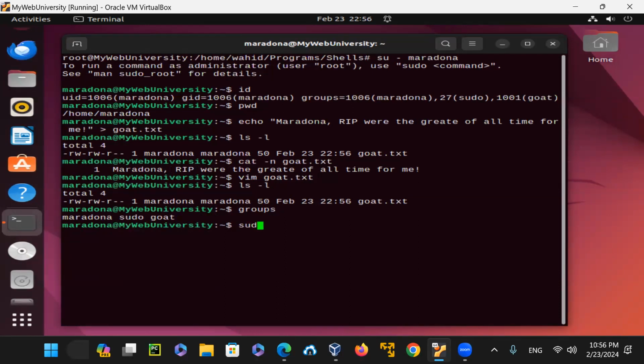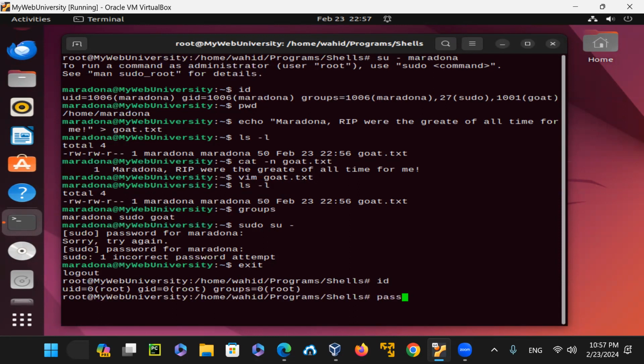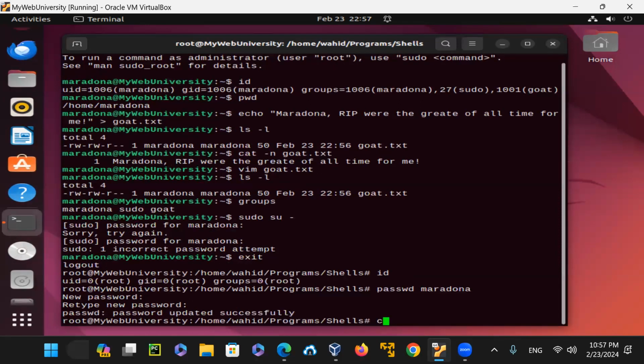But if he does sudo now here, sudo su dash, it's not going to have a password. If I just type in a password, it says the password is not set yet. So what I can do is Control C out of this one, exit out here as root, and say password Maradona, and then assign the password for it, and retype it again. And now it says successfully typed in.